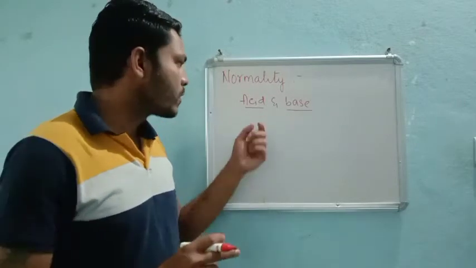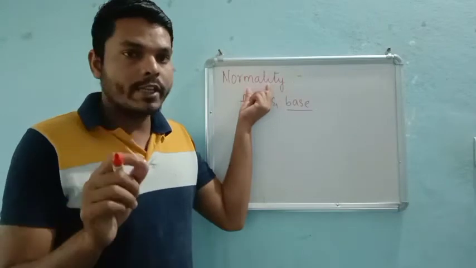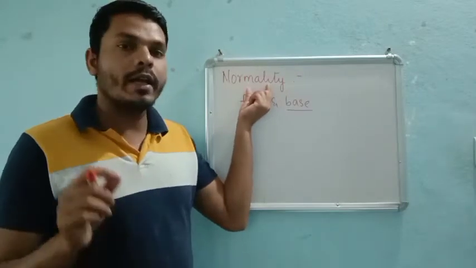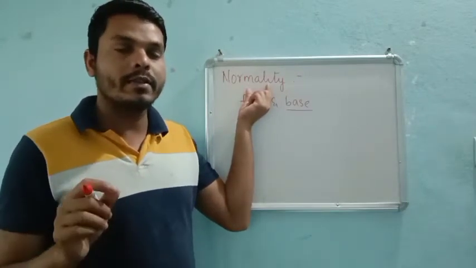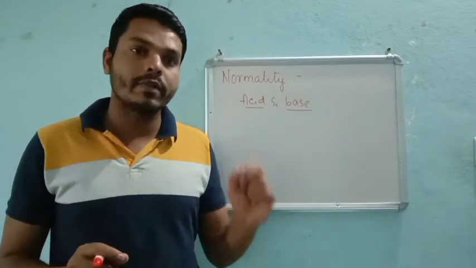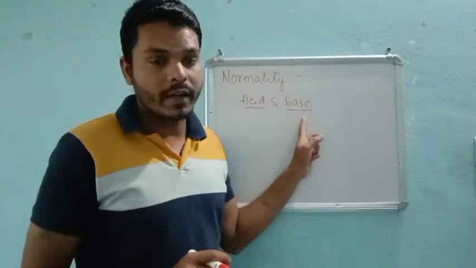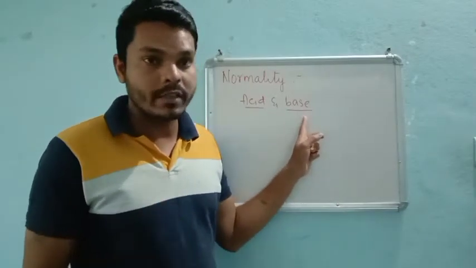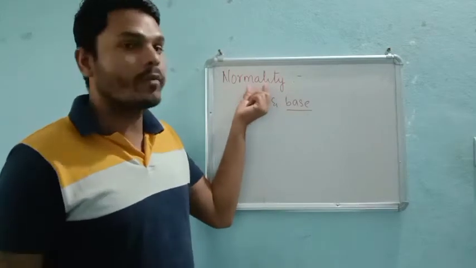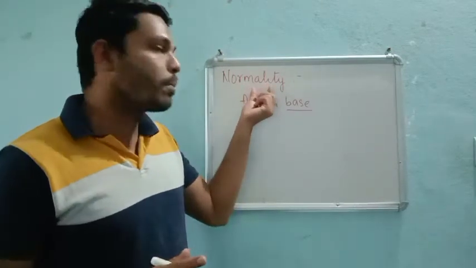To explain normality, I require equivalent mass as well as equivalent weight concepts. For those, I need acid and base basics perfectly; then only can we understand this concept easily. So that's why, dear student, I'm skipping this.